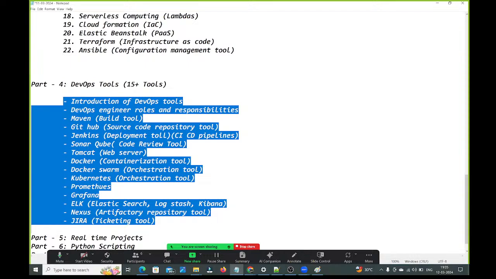Next, we are going to talk about Maven. What is this Maven? Maven is a build tool. Next, we will talk about GitHub. GitHub is what? It is a source code repository tool. Next, we will talk about Jenkins. What is Jenkins? It is a deployment tool. By using Jenkins only, we will create the CI/CD pipelines.